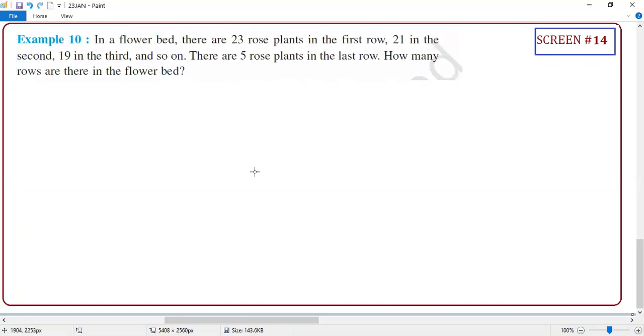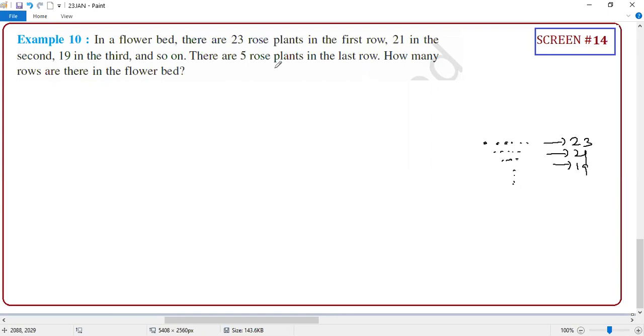Okay. In a flower bed, there are 23 rows in the first row. First row, how many? 23. In the second row, 21. In the third row, 19. Like this.